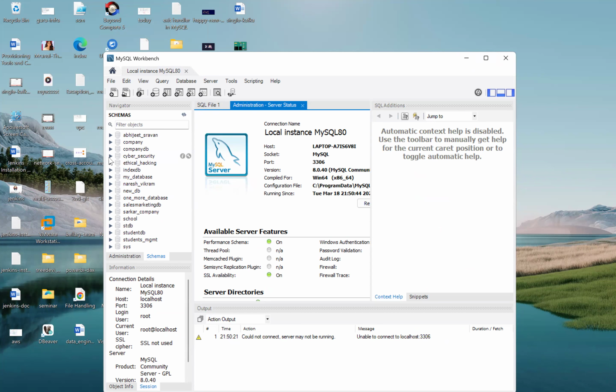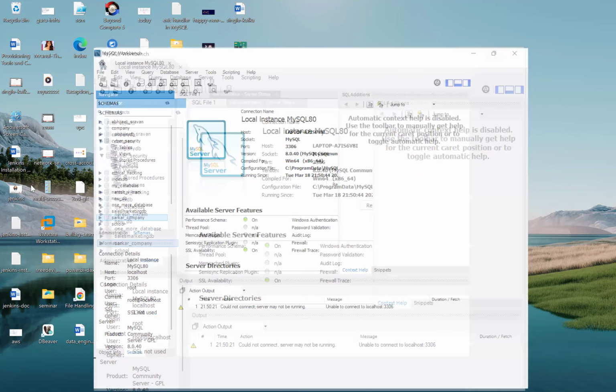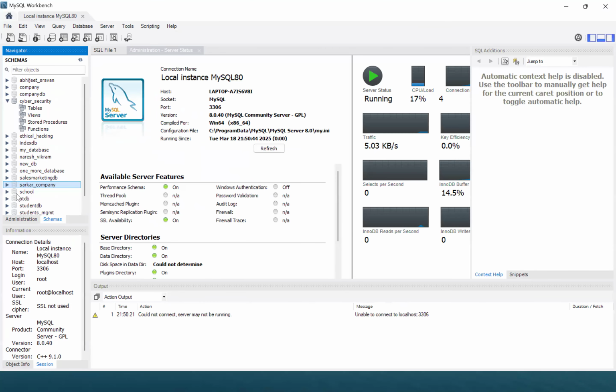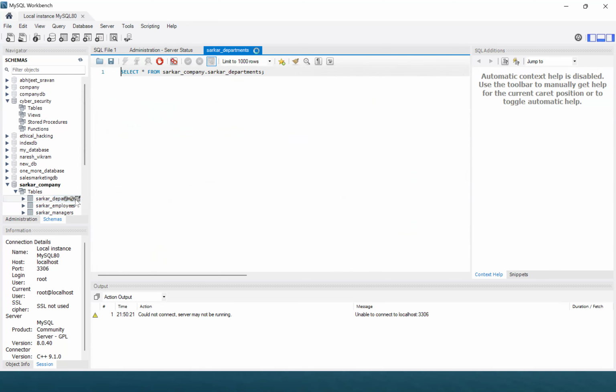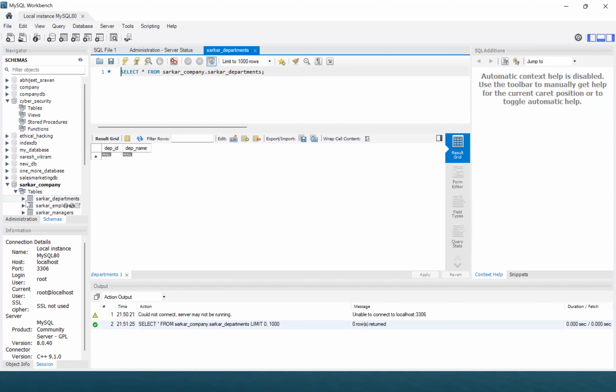If you click on this, cyber security, tables, or else I'll click on the company database. See, in the company database, we have a lot of tables here. Our table is null.